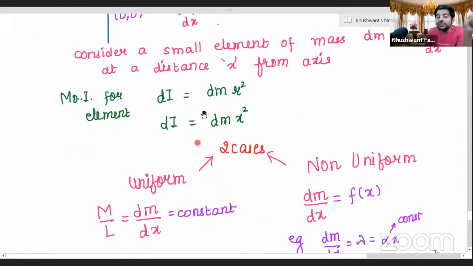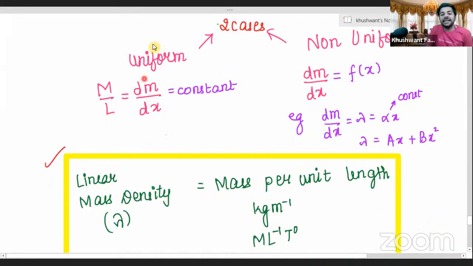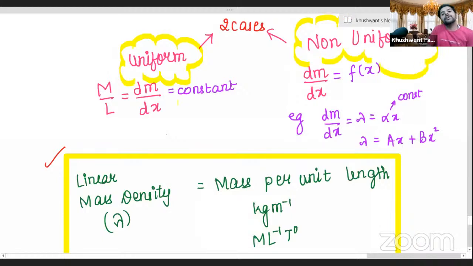After which we calculated the value of moment of inertia, which is dI equal to dm into r square, or in this case dm into x square. Now, as we just discussed, there are two different types of cases possible, right? One are cases where bodies are uniform in nature. In the second case, the bodies are non-uniform. So when we are talking about a rod, if the mass distribution is uniform, then mass per unit length, or linear mass density, is constant. In the non-uniform case, linear mass density is variable, right?